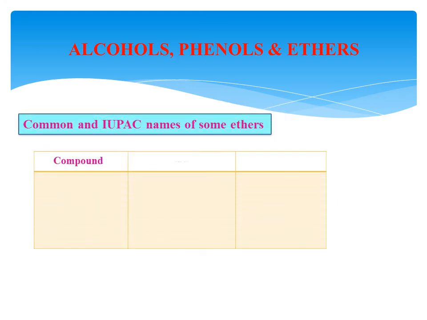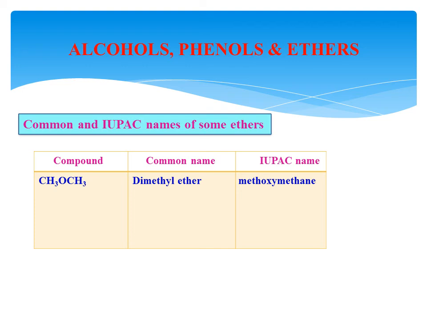Some examples of ethers. I am taking one example, CH3OCH3. Here, in the common system name, 1 methyl group, 2 methyl groups are there. You have to add methyl ether, but 2 means dimethyl ether, like that you have to name. But in the IUPAC system, any one you should consider as the parent chain. This one as the parent chain, then it is methane. And the other one, CH3O, you have to add as methoxy, therefore its name is methoxymethane.